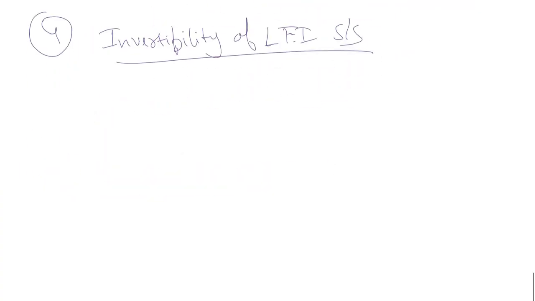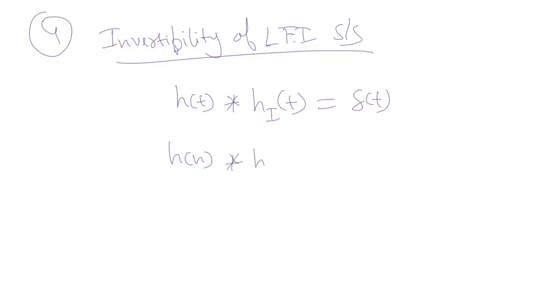Invertibility of an LTI system. For an LTI system to be invertible, the condition on the impulse response is that the impulse response convolved with the inverse of the impulse response should be equal to the unit impulse function, and its discrete time counterpart is that h of n convolved with h inverse of n will be equal to delta of n.